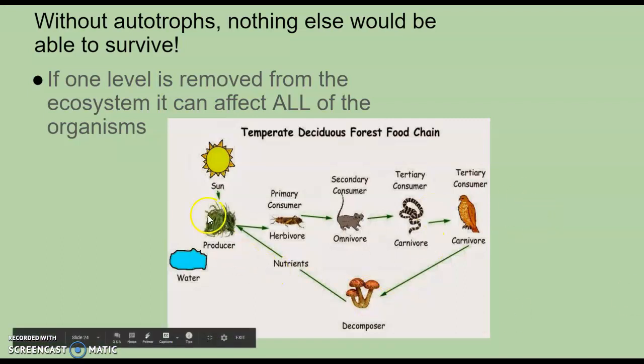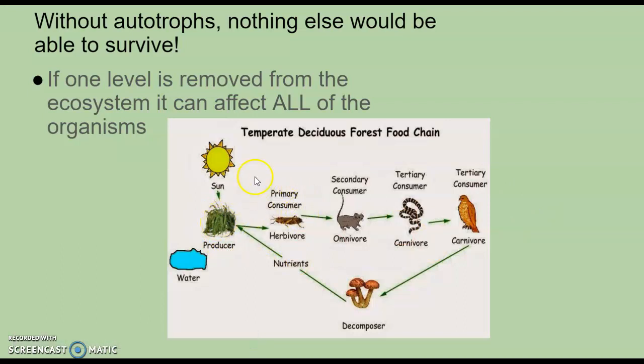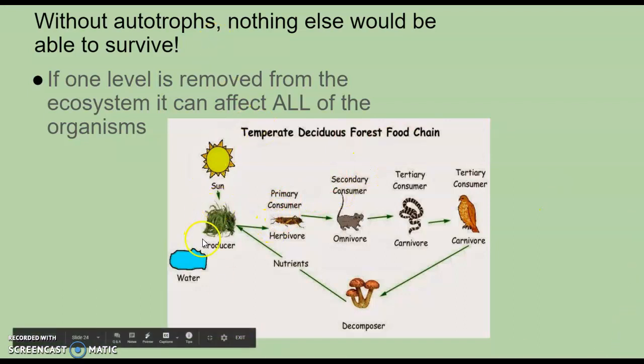Imagine if all of my producers were just suddenly gone. My primary consumers would have nothing to eat, and then they would die. If they died, my secondary consumers wouldn't have anything to eat, and so on and so forth. So my autotrophs are kind of the key point to thriving this whole ecosystem food web, all of my trophic levels.